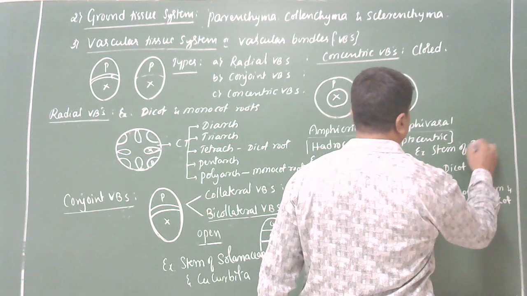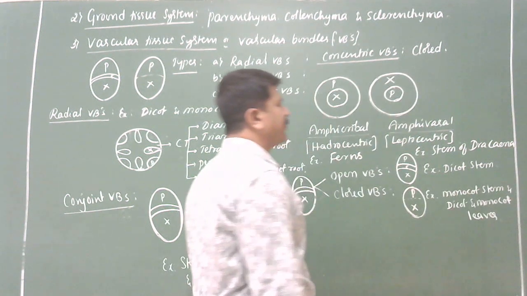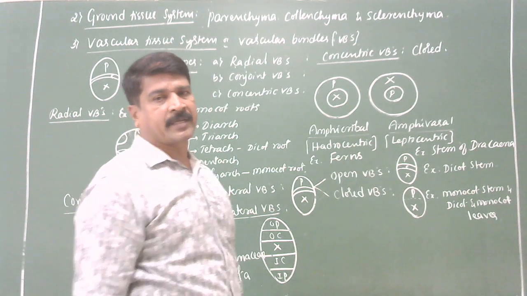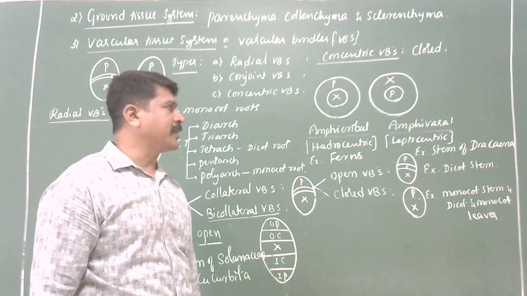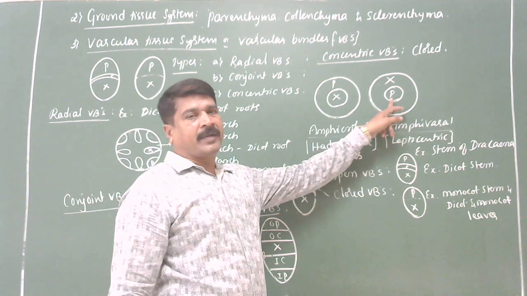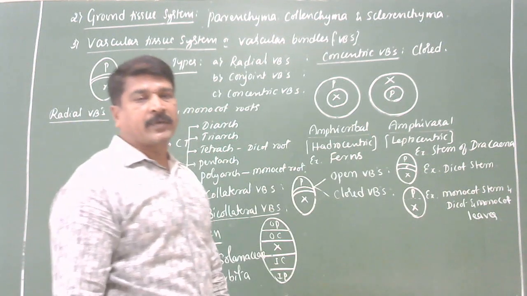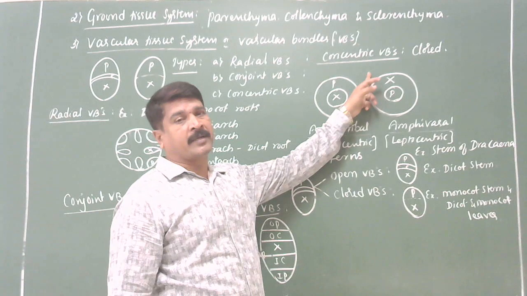Stem of Dracena. Stem of Dracena is the best example for the leptocentric vascular bundles. Clear? I'll repeat once again. Concentric vascular bundles: when one vascular tissue, either xylem or phloem, lies in the center and is surrounded by another vascular tissue, then it is called concentric vascular bundles.